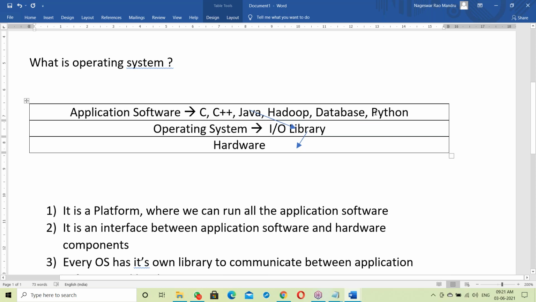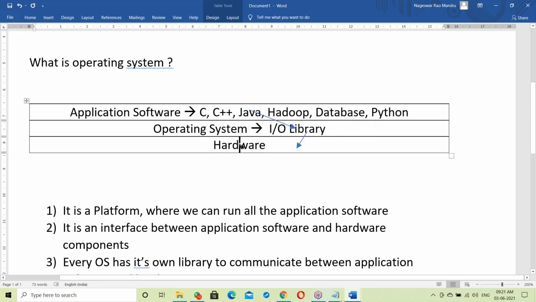I'll explain this practically. Static linking and dynamic linking: practically I'll show how an exe file is created in C language, and how dynamic linking works in Java, with programs and examples. So every program, whether C, C++, Java, or Hadoop, has to link with the OS library to communicate with hardware components.